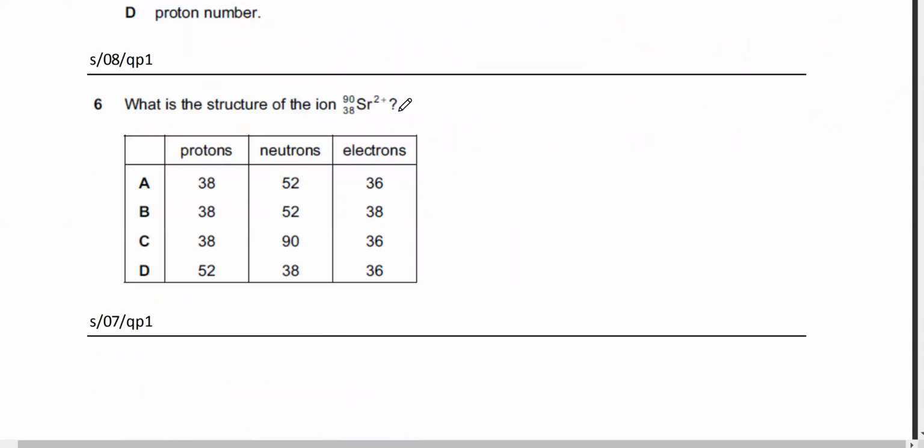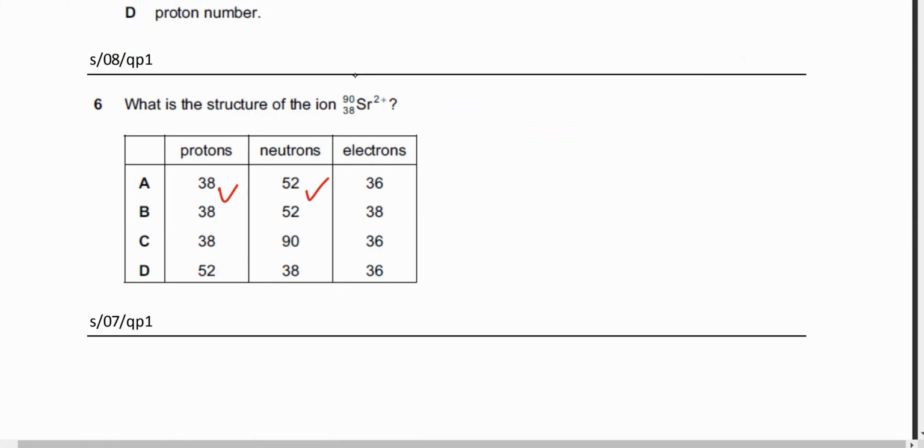What is the structure of the ion? First, tell me how many protons would it have? 38. And how many neutrons would it have? 52. Okay, so it's either of these two.